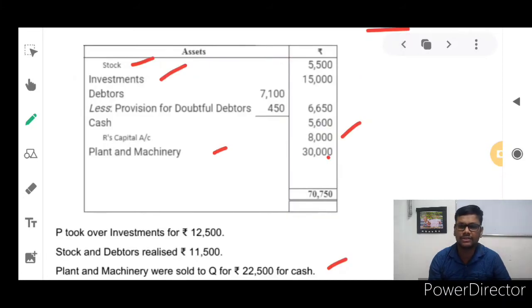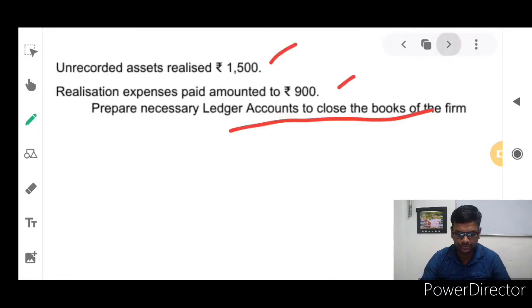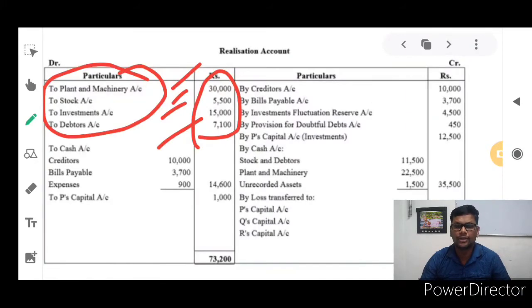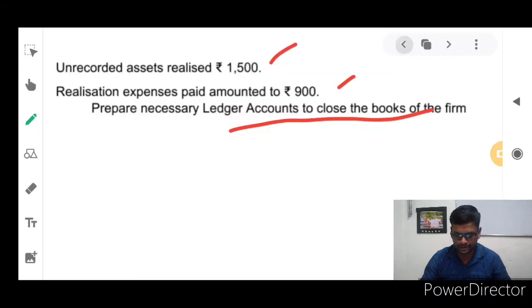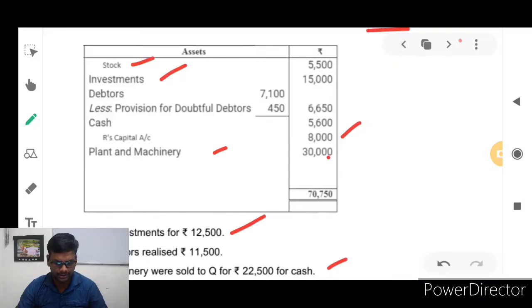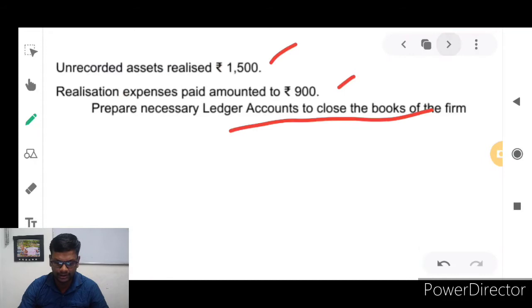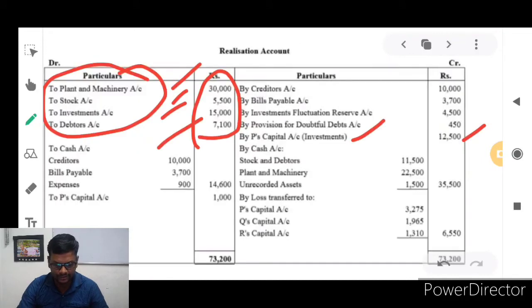Here they have given some information related to the changes in assets and liabilities. The first one is P took over investments for 12,500 rupees. Check it out: P has to pay 12,500 to the firm, 12,500 rupees for investment paid to the partnership firm. Next one is stock and debtors realized 11,500 rupees. At present market value, together stock and debtors are 11,500. So we are going to write that stock and debtors are sold out here for 11,500 rupees.